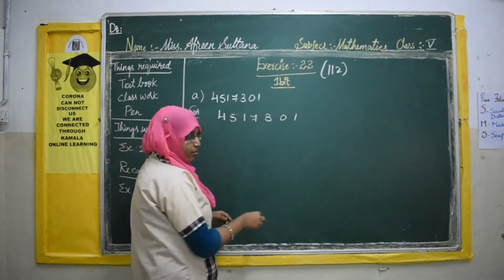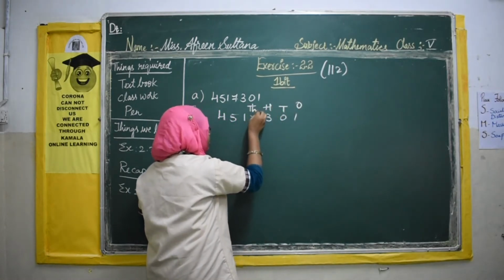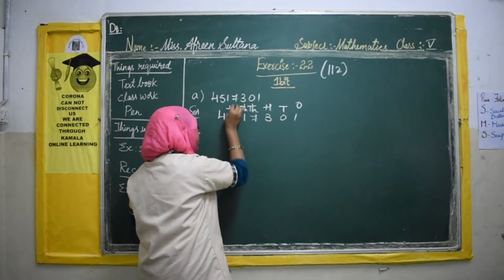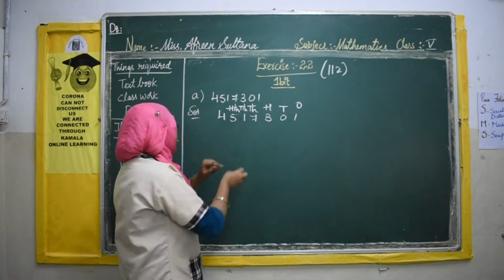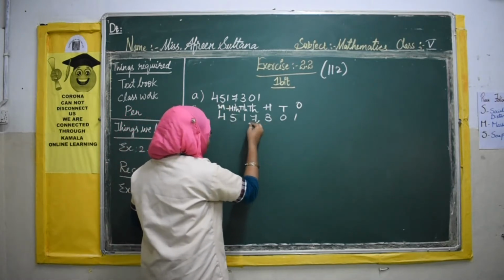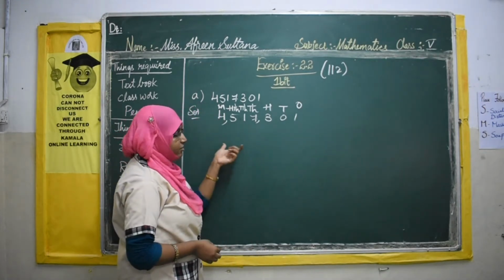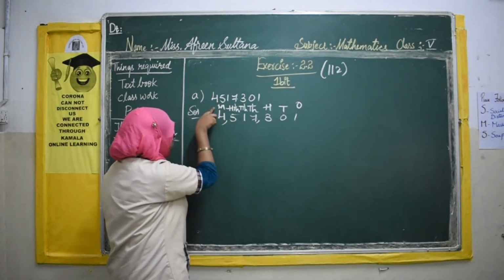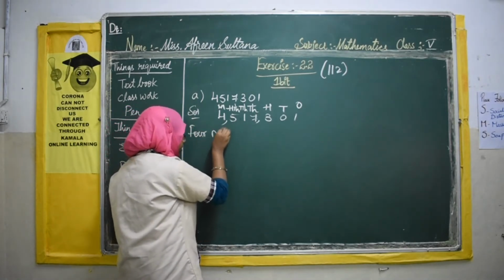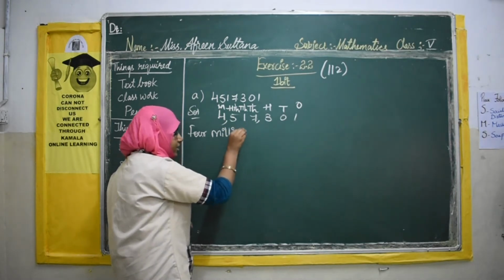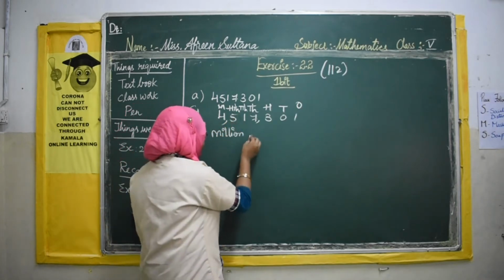Now let us write the given number again, and write the place values: ones, tens, hundreds, thousands, ten thousands, here hundred thousands. In the international system we don't have lakhs. Next is million. Now if you place commas, after every 3 digits there is a comma. Now we can easily write it in words. 4 is in the millions place, so we write 4 million. We have done our first highest place. Next, 5 is in the hundred thousands place, so 500.